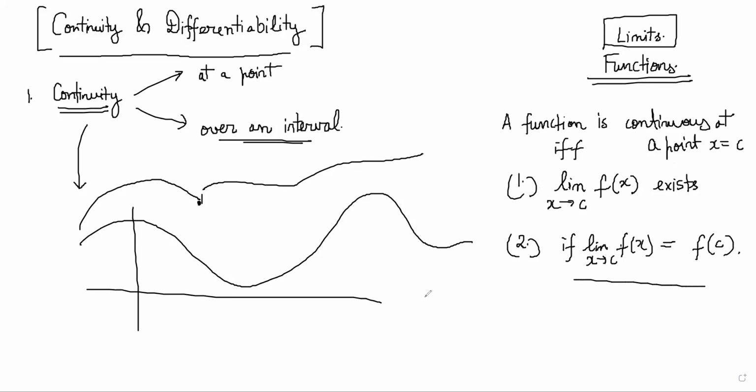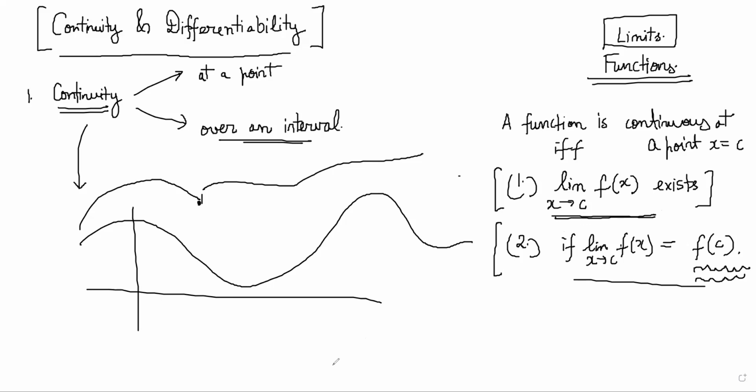What is the meaning of this statement? The first statement basically means that the left hand limit and right hand limit must be equal, right? Then only you can say that at c the function has a limit. And the second statement means that the value of that limit must be equal to the value of the function. So you should realize that f of c has nothing to do with the limiting value of the function near c.